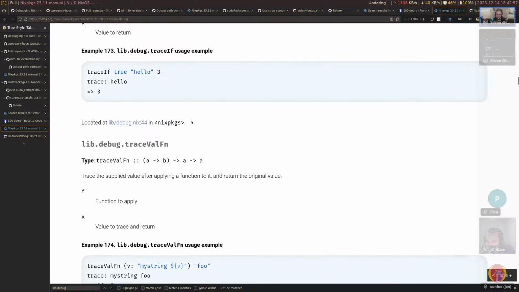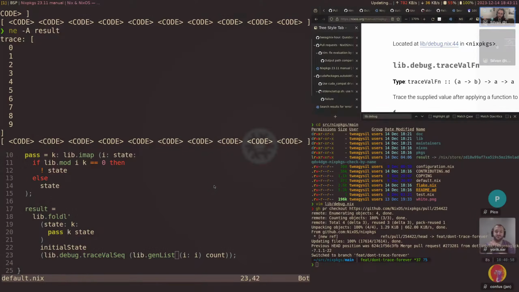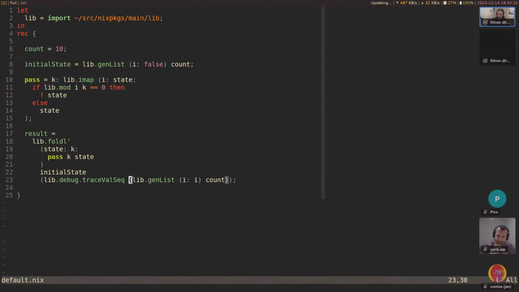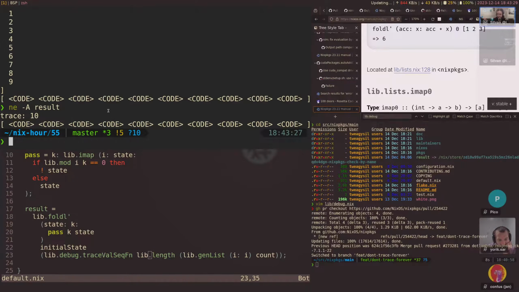Okay, do we have an example? This. So you have a function, a value, traceval, so it returns the value, but it prints the thing applied on the function. Is that actually useful? Well, in this case, I guess let's say we add a function in the front here and say lib.length. So just to confirm the length of the list, and that seems to work.